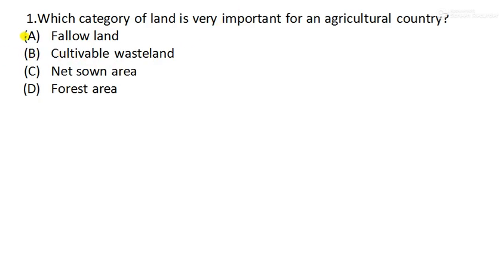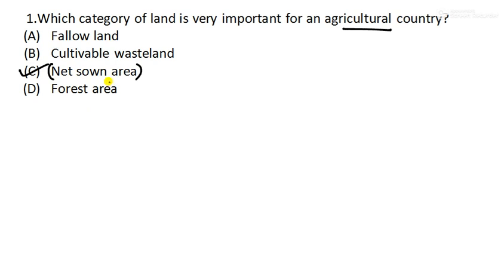So this is our first question. Which category of land is very important for an agricultural country? Which type of land is necessary? Fallow land, cultivable wasteland, net sown area, or forest area? So what will be the answer here? Yes, it is option C, net sown area. An agricultural country like India totally depends upon this area. It is mainly the area where cultivation is done.